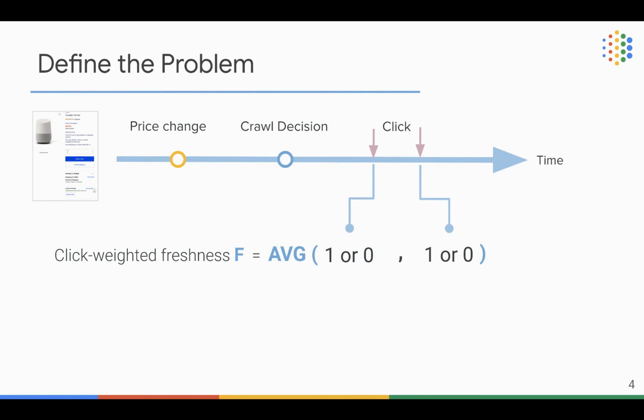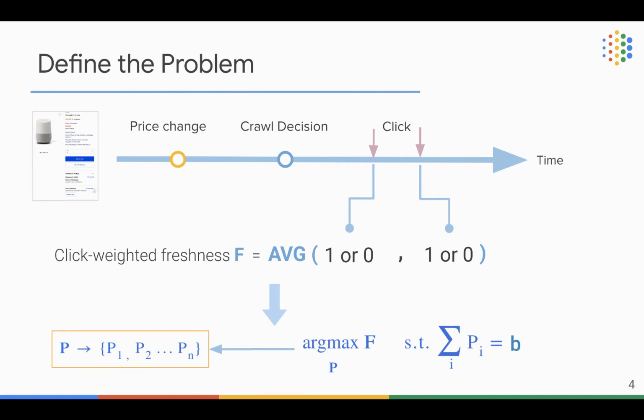Here, we define the click-weighted freshness metric, which is measured by the proportion of clicks where users will see the right price information. With this metric, we can then formalize our problem as seeking for a crawling policy P, so that under this crawl policy, our click-weighted freshness metric is maximized. At the same time, it is also subject to the resource budget B. Here, each p_i indicates a probability to crawl one offer i at a certain time.